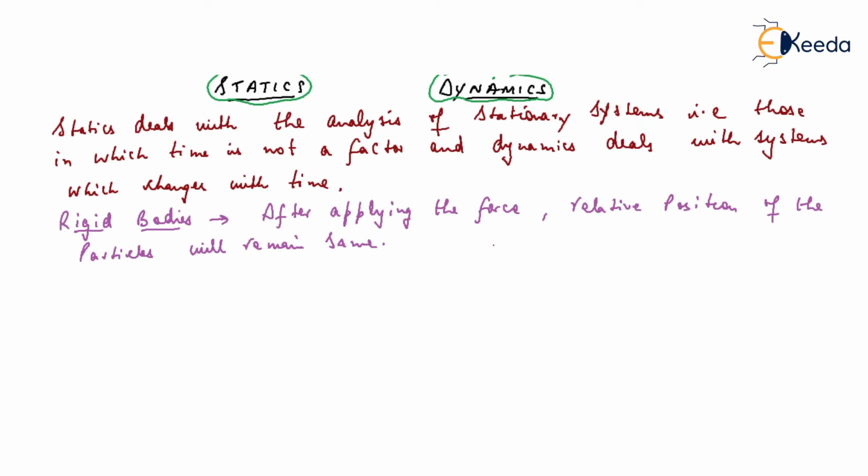Suppose we take one table. This is one table, and I can mark here two positions. These are two particles in the table. So if I apply a force here, the distance between the particles, suppose it is x, after applying the force the distance will remain x. So this body is called a rigid body. So in this subject we will discuss rigid bodies.